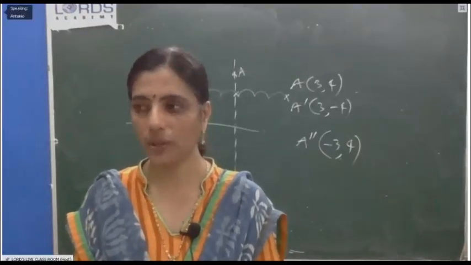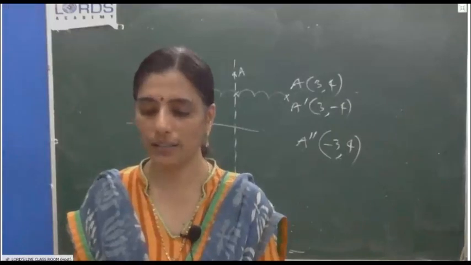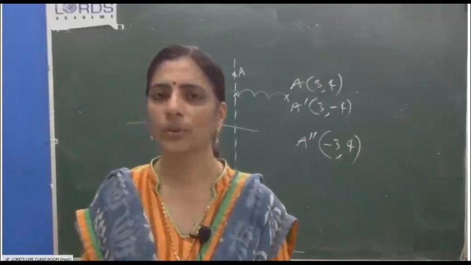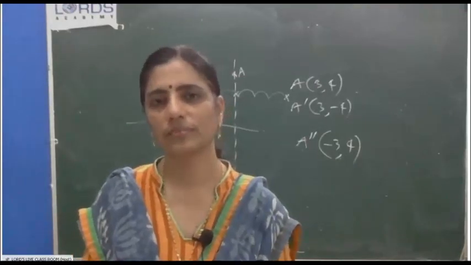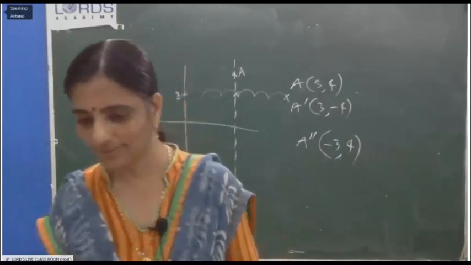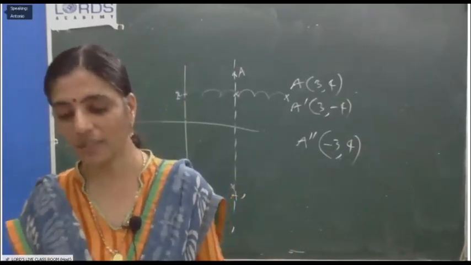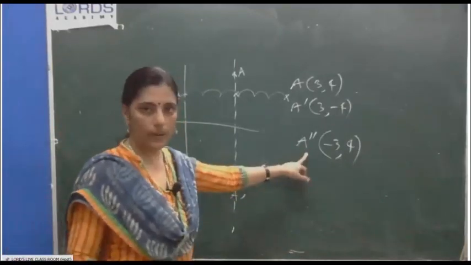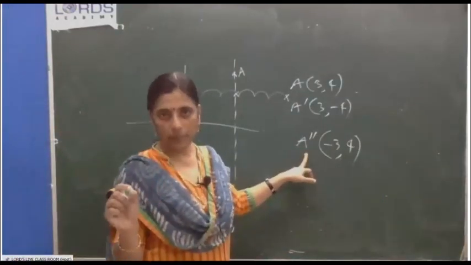And then what about question number 8? 12B question number 8. What do I discuss halfway here? Is it clear for you? A and B is clear, C and D is not clear. A double dash is the reflection of A in the y-axis. C is this one. What will be A double dash?